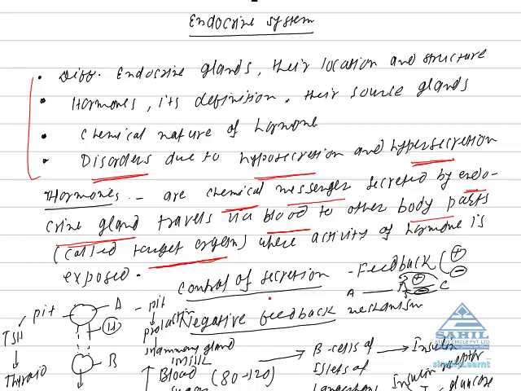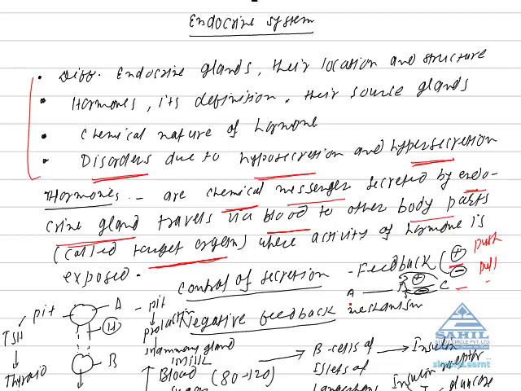Now, how does control of the secretion of hormone take place? Hormone secretion is controlled by a mechanism called feedback mechanism, which is of two types: positive feedback mechanism and negative feedback mechanism. Positive feedback mechanism is also called the push mechanism, and negative feedback is called the pull mechanism.